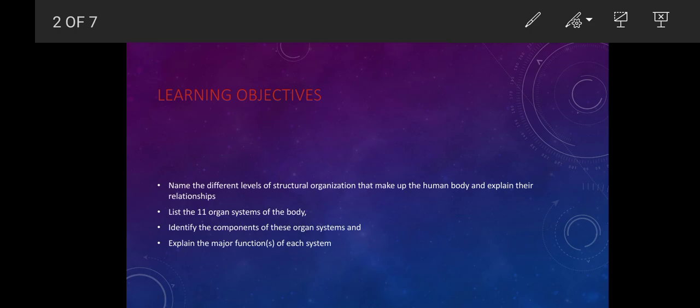Our objective today is to name the different levels of structural organization that make up the human body and explain their relationship. The next objective is to list the 11 organ systems of the body, identify the components of these organ systems and explain the major functions of each system. So these are the objectives you have to know. Please take note of that.